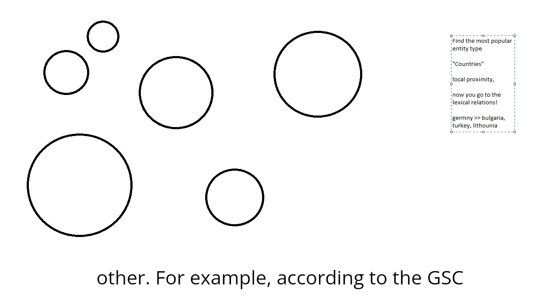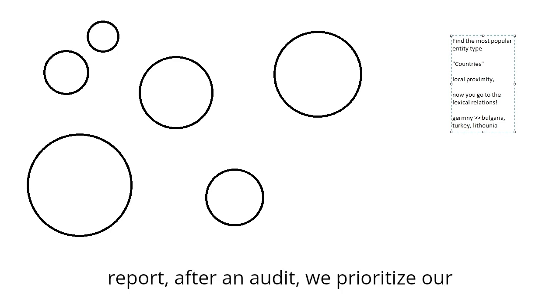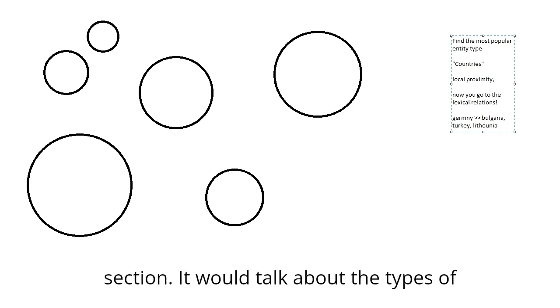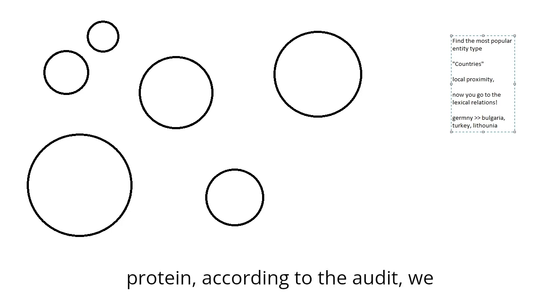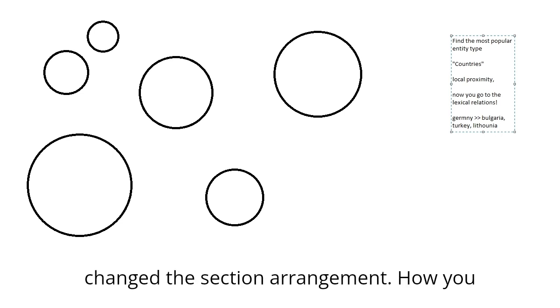For example, according to the GSC report, after an audit, we prioritize our sections. If we talk about the types of protein, under the definition of protein, according to the audit, we change the section arrangement.